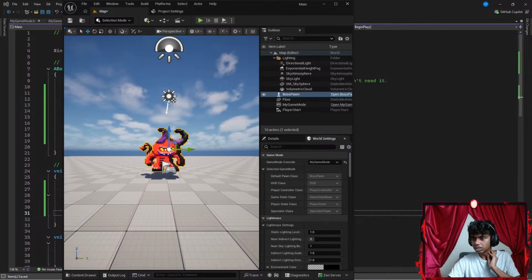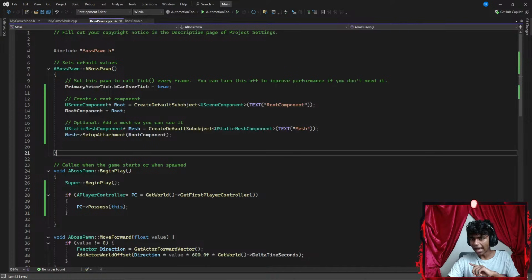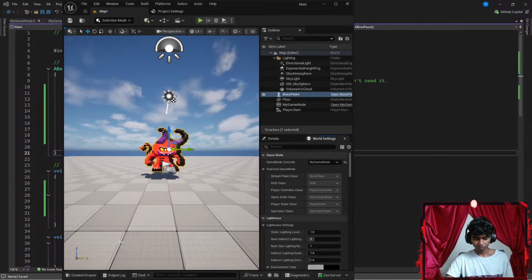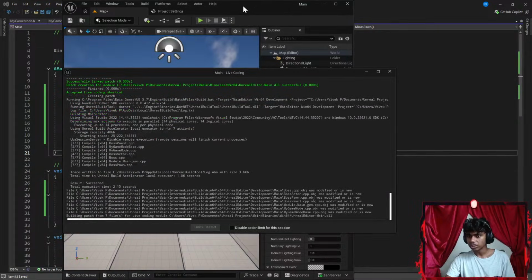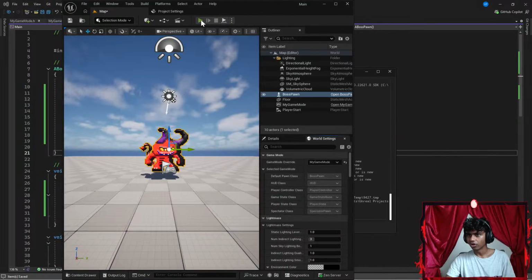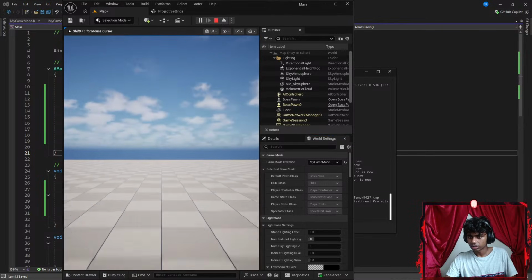Okay, maybe. Let's get ChatGPT up here real quick. Okay, I added this block of code. Let's get my Unreal Engine, Control Alt F11. Let's patch my code up real quick. There we go. Now let's run the code. My player moves if nothing works.